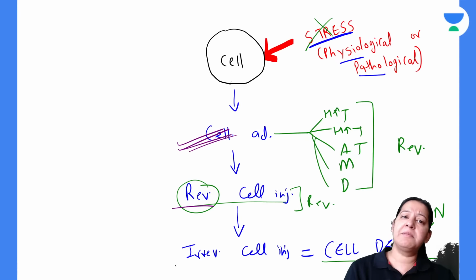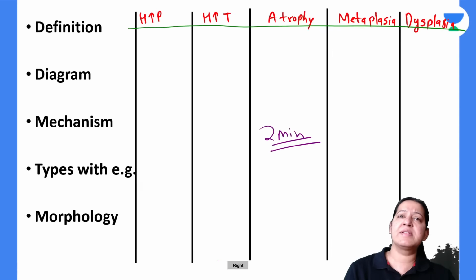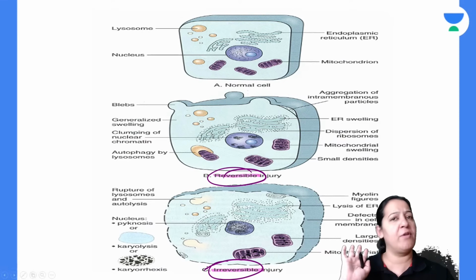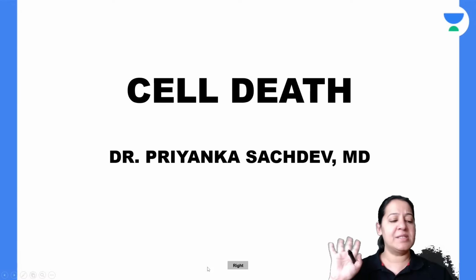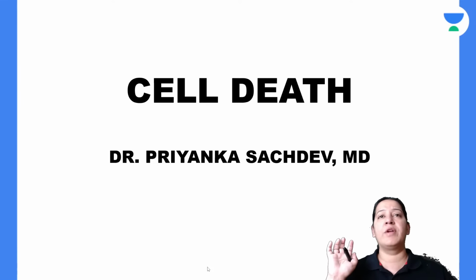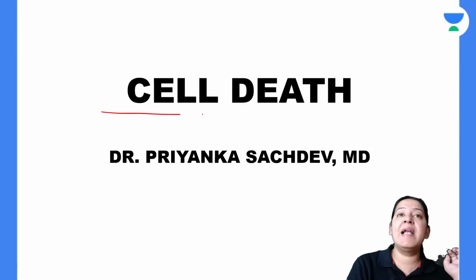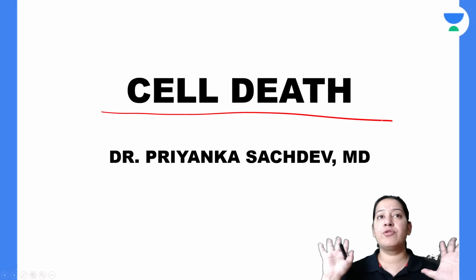We have seen the differences between reversible and irreversible cell injury, and the various mechanisms of cell injury. You can see this is reversible cell injury, this is irreversible. We have already covered it in the last lecture. Let me start with the third topic of today. The main topic is cell death. So today I am going to teach you cell death.